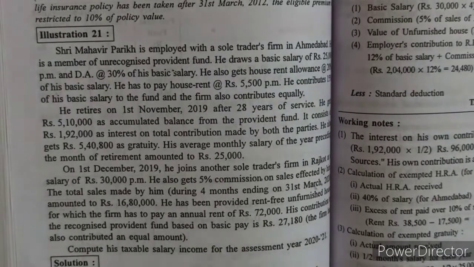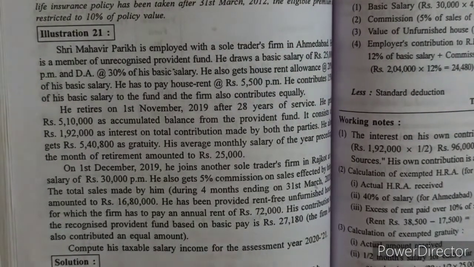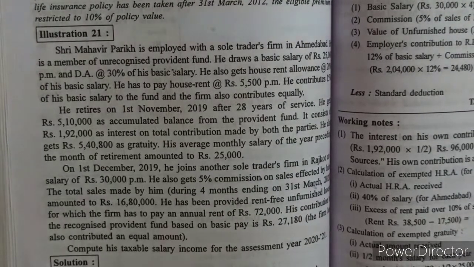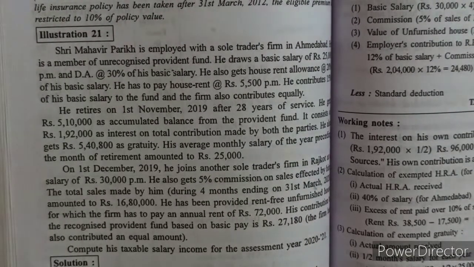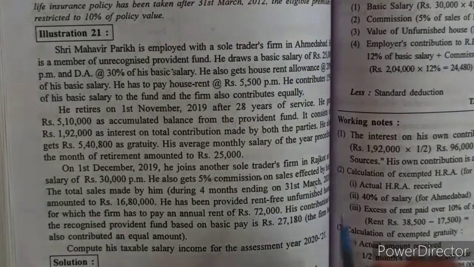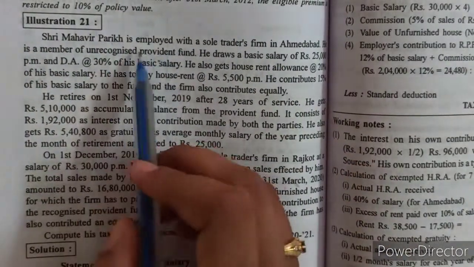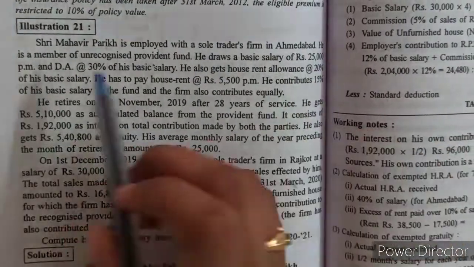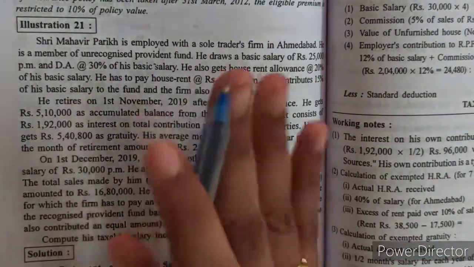Now let's solve illustration number 21. This is the most important sum that covers the majority of the points. So let's understand illustration number 21 carefully. Shri Mahavir Parekh is employed with a sole trade firm in Ahmedabad. He is a member of the unrecognized provident fund.